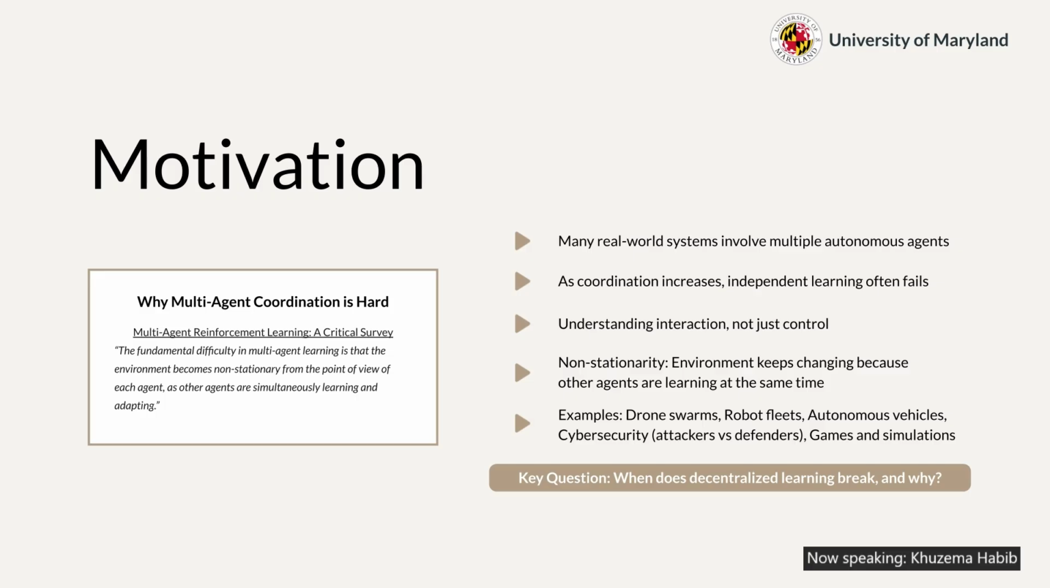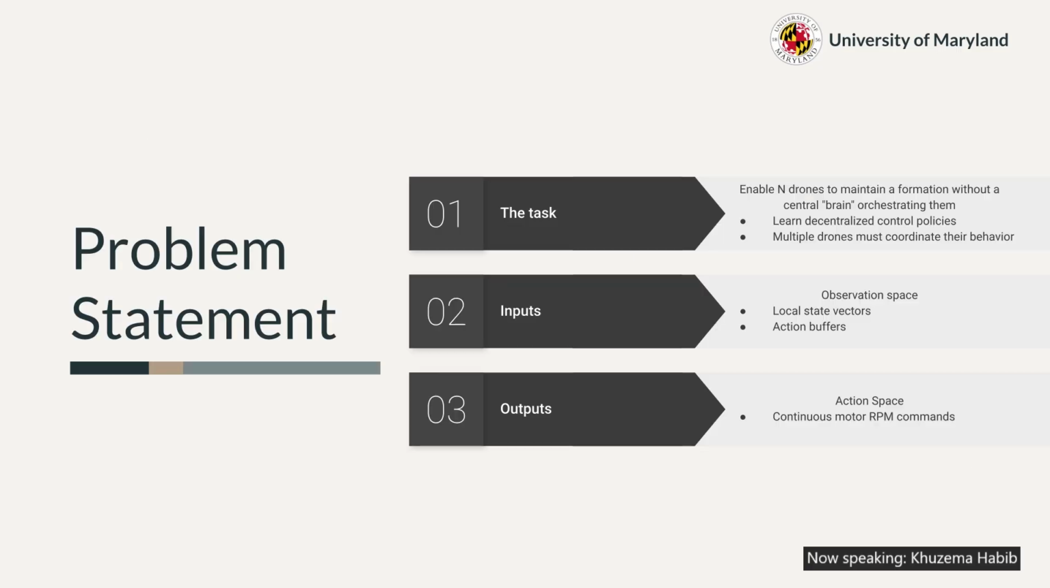The main motivation for pursuing this is that the core difficulty in multi-agent learning is non-stationarity. From any single drone's perspective, the environment keeps changing because other drones are learning at the same time. This breaks the assumptions of standard reinforcement learning and often causes unstable or divergent training. Independent learning works for simple tasks but fails as coordination requirements increase. Our key question here is, when does decentralized learning break down, and how much shared information is needed during training to recover stability?